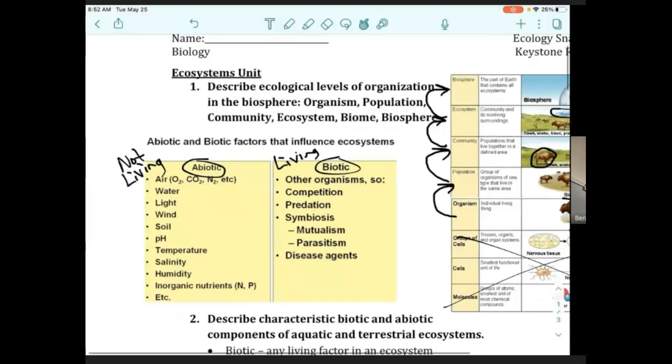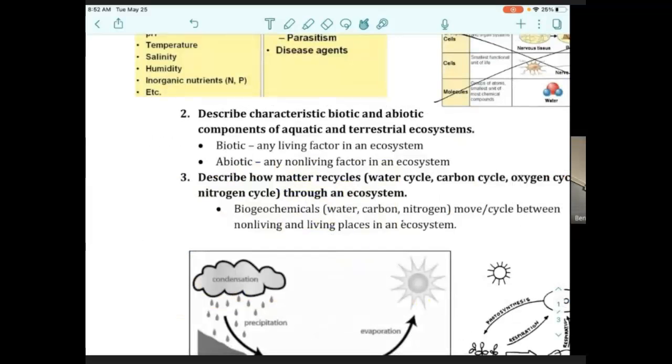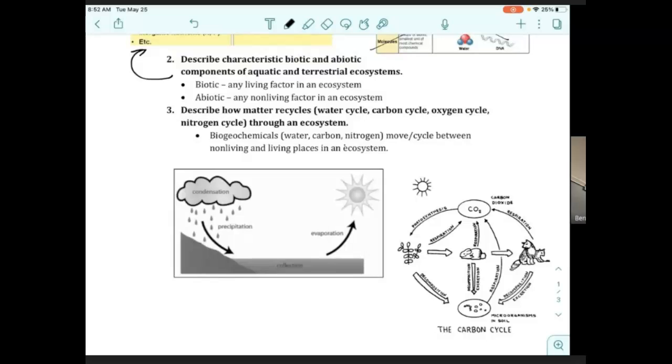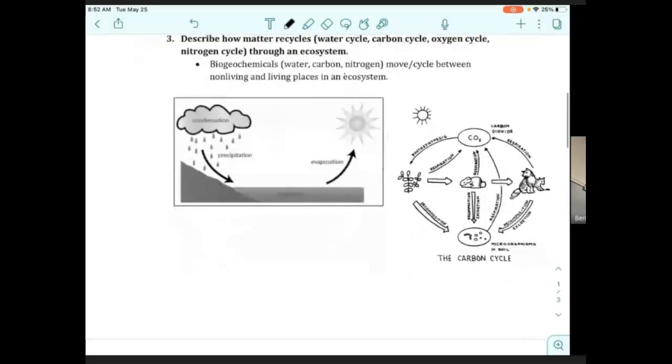Okay, number 2, describe the characteristic biotic and abiotic components of aquatic and terrestrial ecosystems. We just talked about that. Let's just draw a little arrow. See above, okay? Number 3, describe how matter recycles. Remember, this is the biogeochemical cycle, right? So basically the idea is that atoms recycle. Let's just do a little diagram here. We'll keep it simple. Atoms recycle, right? They go from one place in the ecosystem to another, and then they can return back to where they came from.